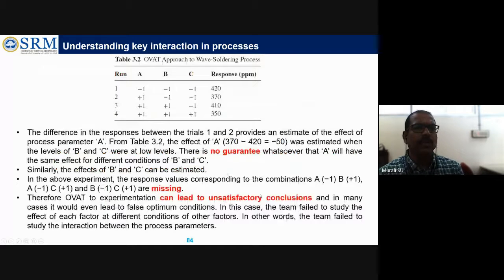So this is the final one. So what is the understanding? We have to take it from this particular response. So that is what's stated here: the difference in the response between trial 1 and 2.